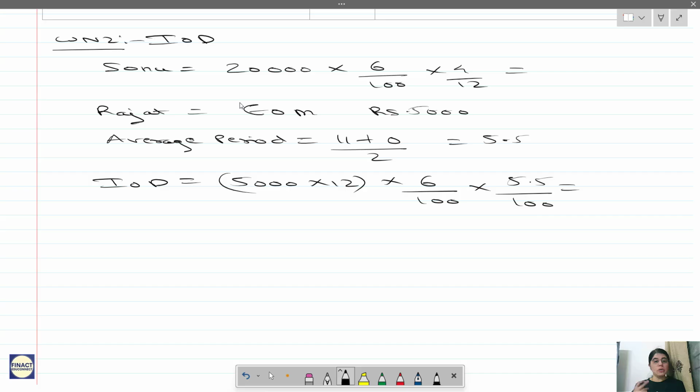I hope you are able to recollect this. All this we have already done. Don't get confused. Interest on drawings is easy, but kids get confused. Students make a lot of mistakes in interest on drawing, especially when you have to calculate average period. Average period is simple. From date of first drawing till the end of year, last drawing till the end of year, divide by 2. Especially when it is a regular drawing, average period. Remember that formula correctly.